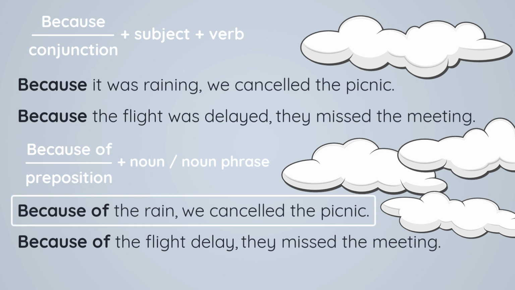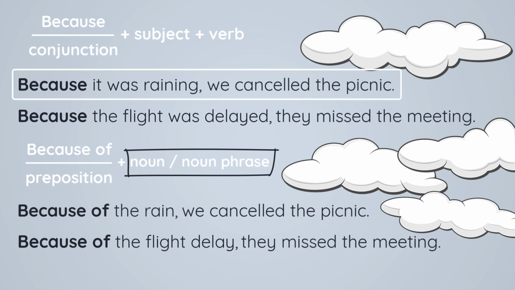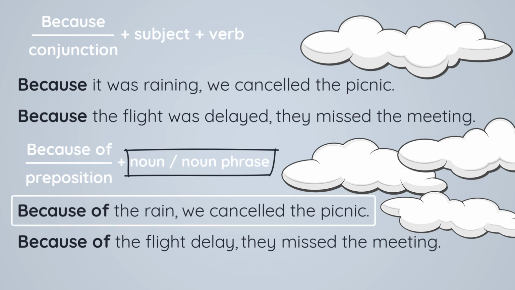Now, let's look at the same sentence with because of. So as we said, because of should be followed by a noun or noun phrase. Let's see if that happens in our example. Because of the rain, we canceled the picnic. You see how it's quite different from the first example? Here we said, because it was raining. Here we said, because of the rain. So here, because of is followed by rain, which is a noun, right? And then the rest of it is the same.